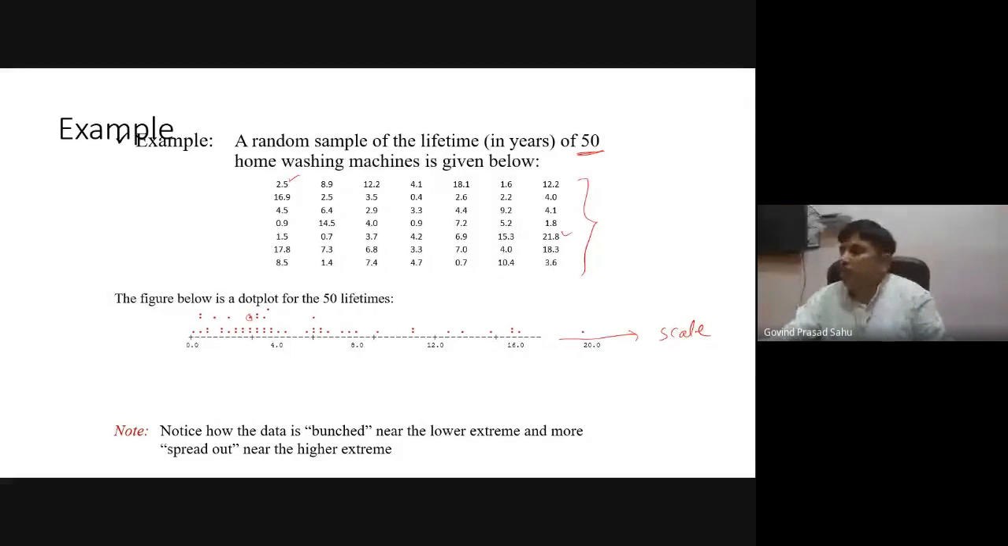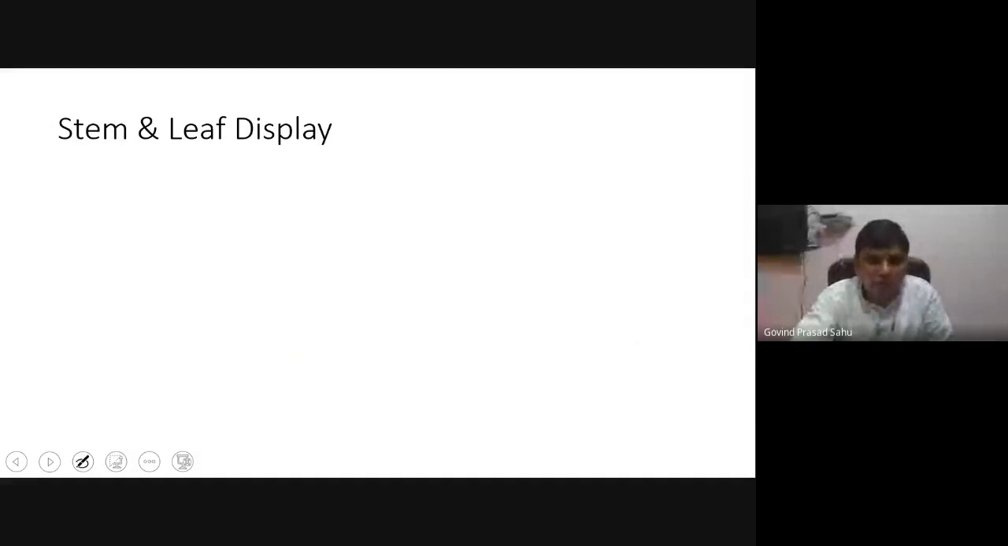So we put dots. From this graphical representation, we can now see that the majority of the washing machines have a lifetime in this range. There are very few washing machines that have a lifetime greater than 8 years, very few among the 50. That type of information we can get from the dot plot without applying any statistical techniques. So this is the benefit of representing the data.